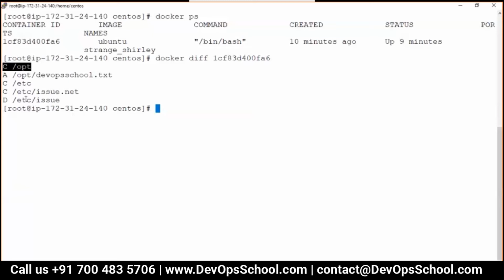So here you saw that the diff command is very powerful. How does it work? Many answers are hidden in the Docker image technologies, Docker layers technology. I'll teach you all this one by one. So guys, this is all about the diff command.